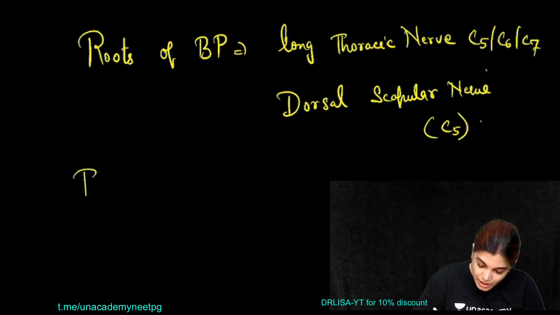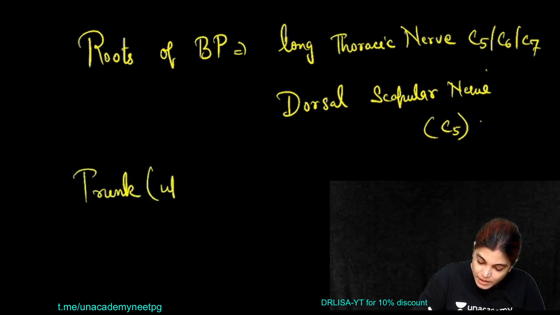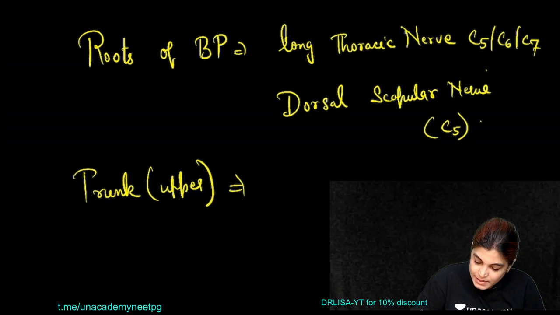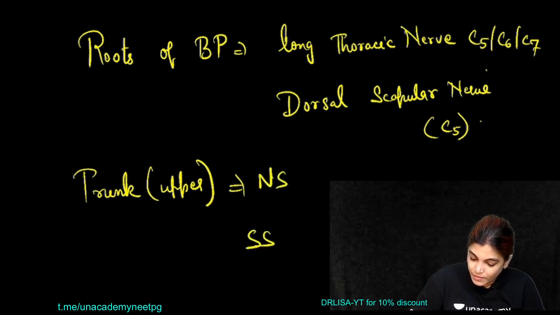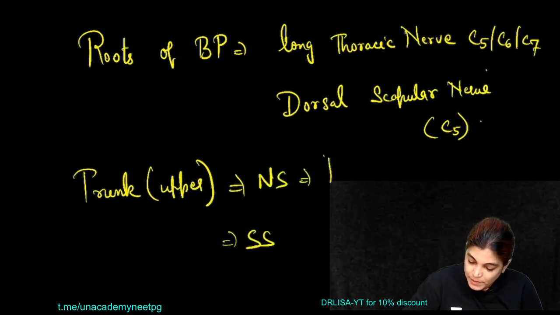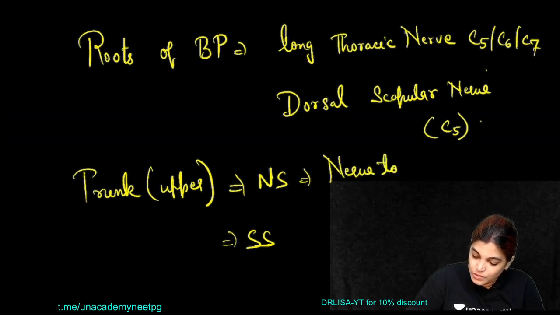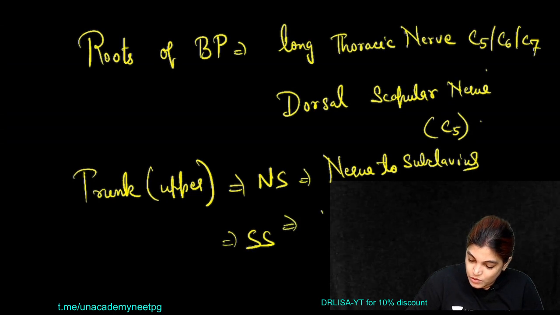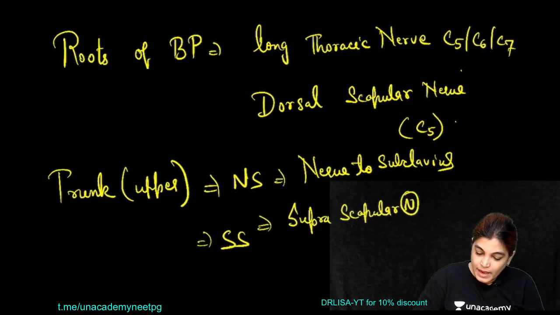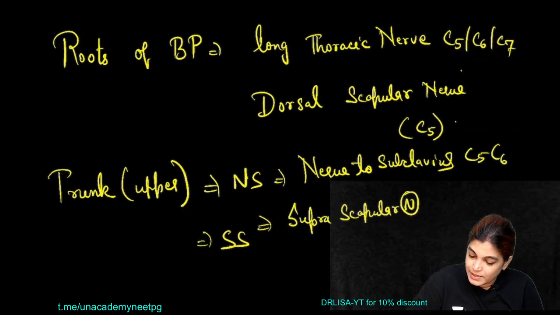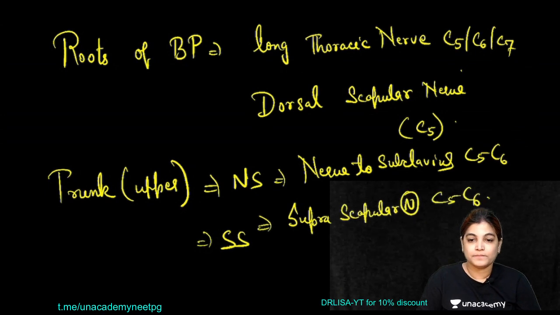Now coming to the trunk. Only from the upper trunk two branches are given, and that is NS and SS. What do you mean by NS? Nerve to subclavius, and SS means suprascapular nerve. The root value is the same, C5 and C6. So yes, we are done with the trunk and the roots.